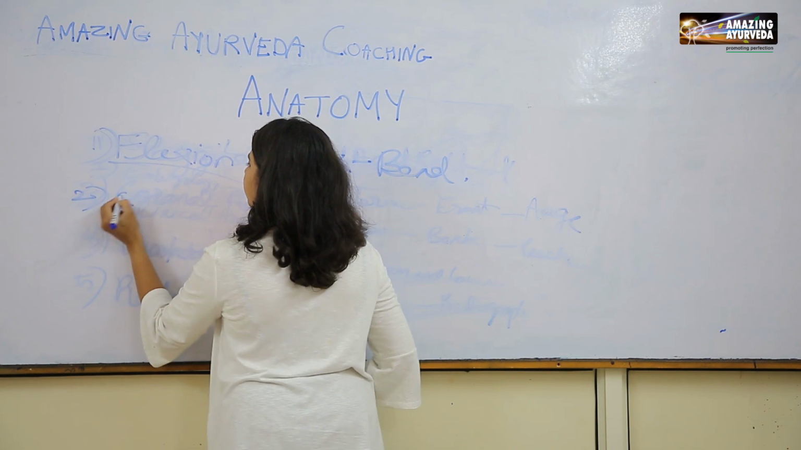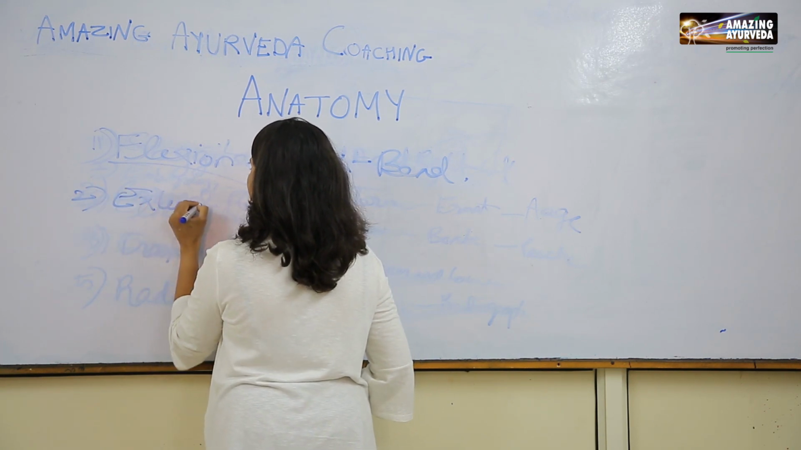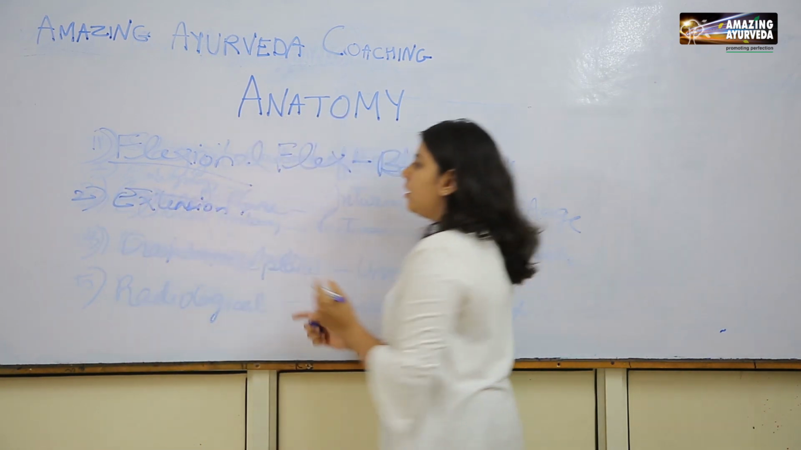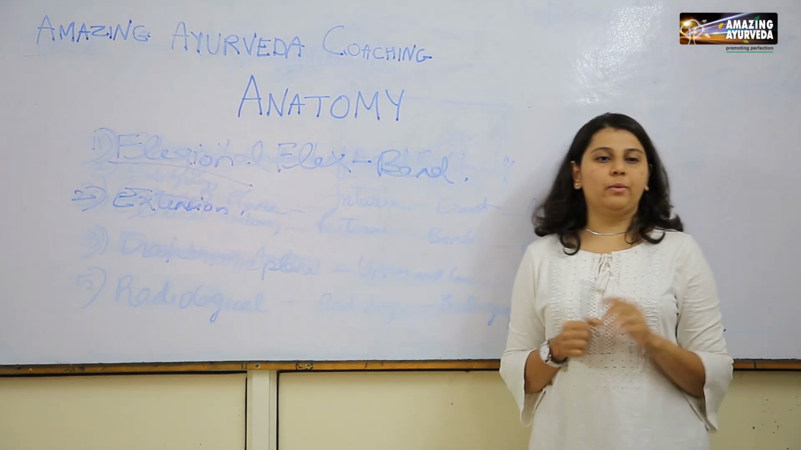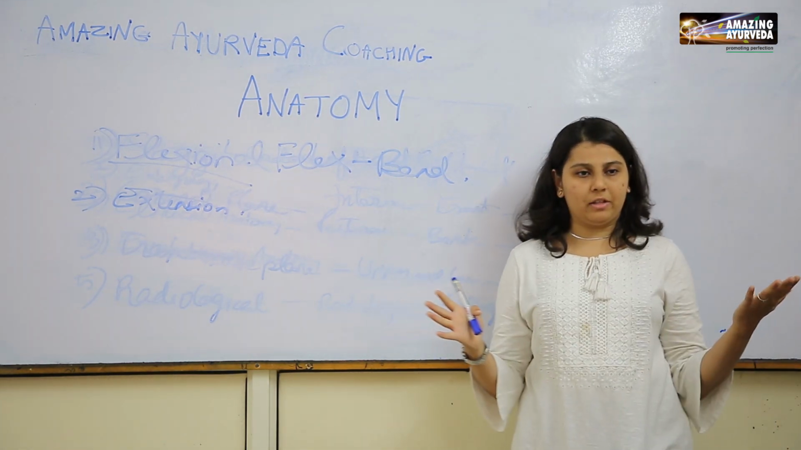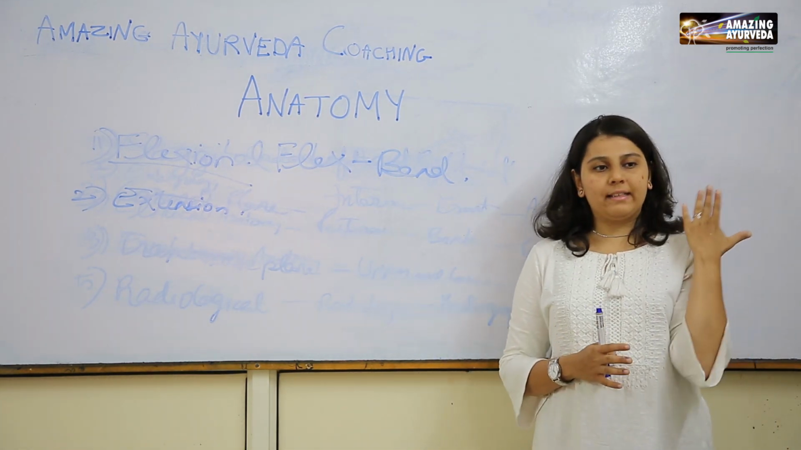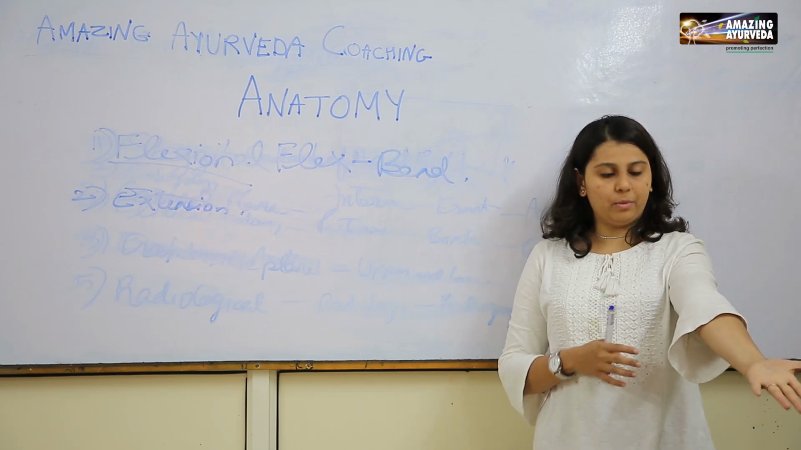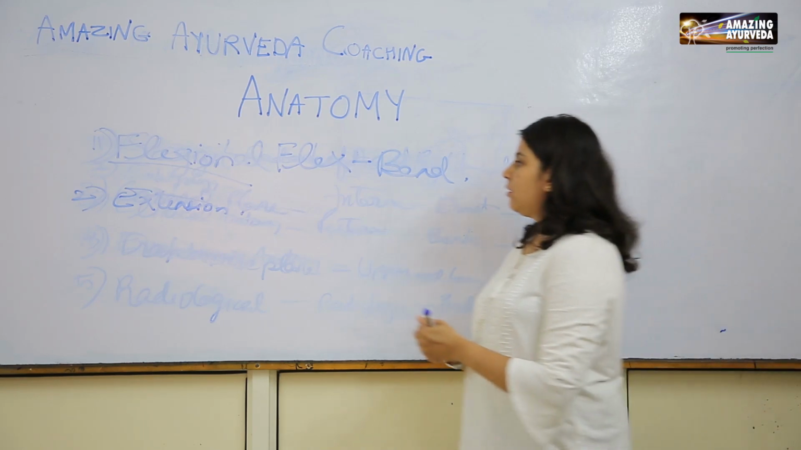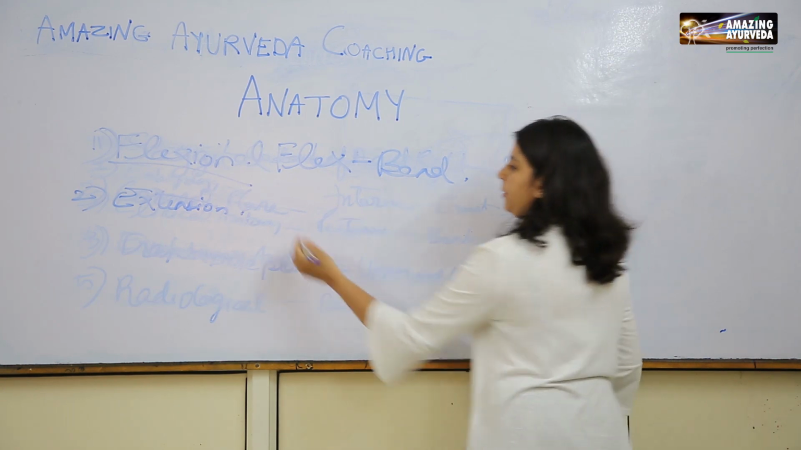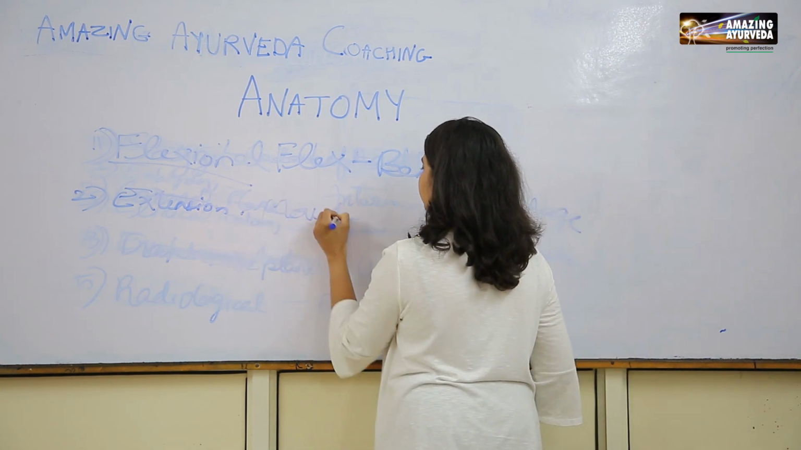Now extension. It is that movement of the body in which two segments move away from each other. For example, this is my flexed elbow. Now I am straightening my elbow, which is called extension, in which the two segments move away from each other.